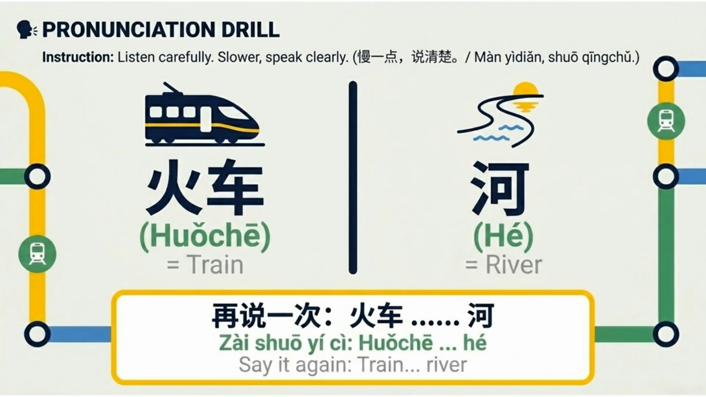For pronunciation, listen carefully, go slower, and speak clearly. Huǒchē is train, and hé is river. Pay attention to the tones. Say it again. Train, river.